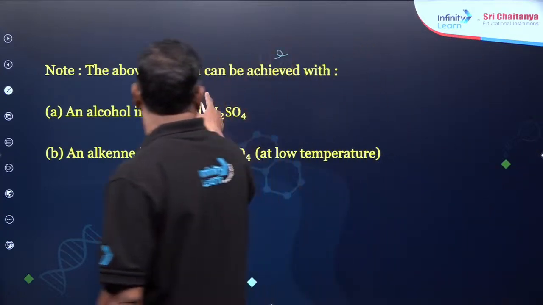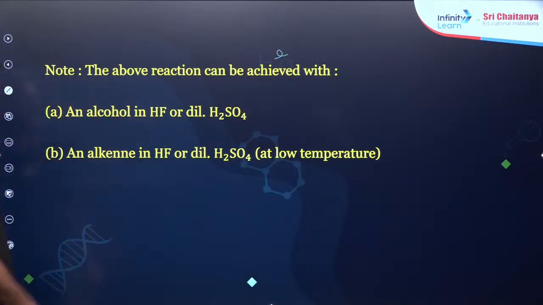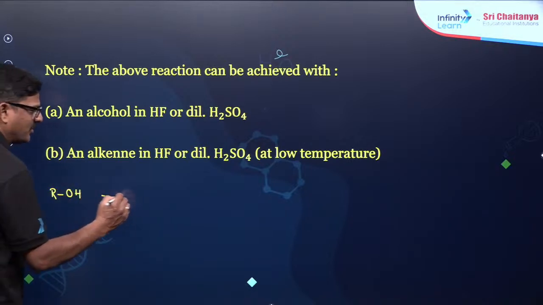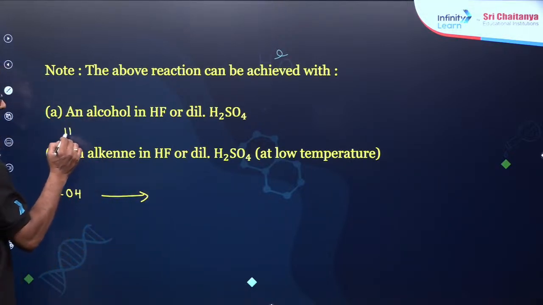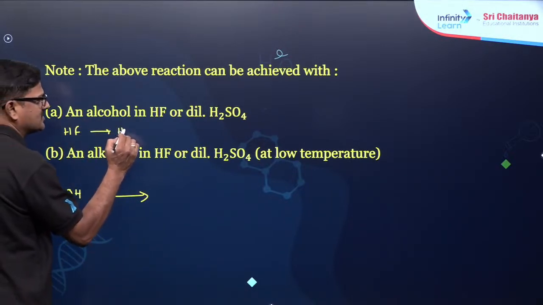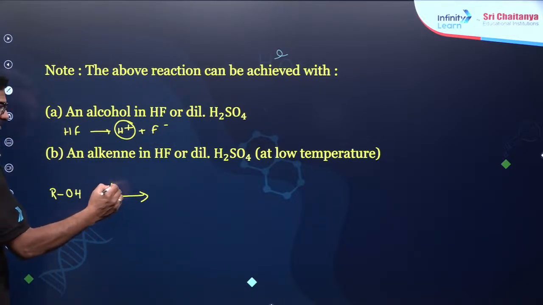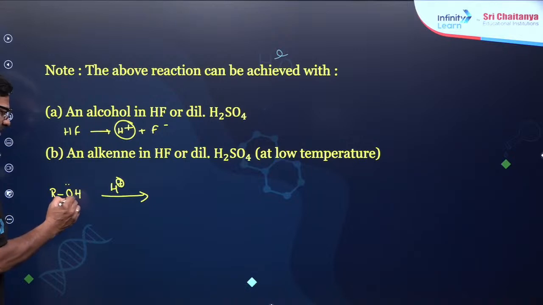And note the above reaction can be achieved with an alcohol with HF, an alkene with HF and dilute H2SO4. Like you can see this ROH in the presence of HF, take HF as H plus and F minus. So this H plus is going to protonate over here.